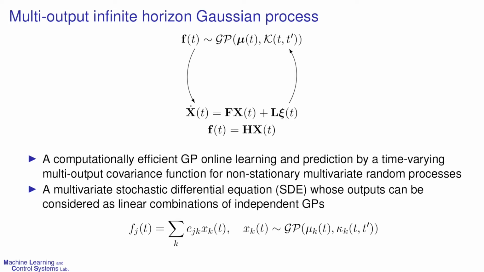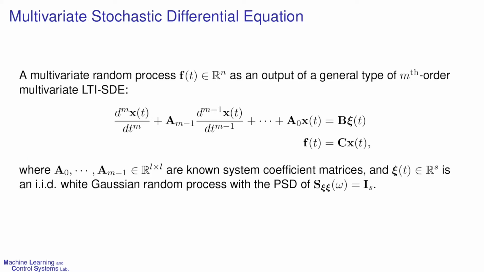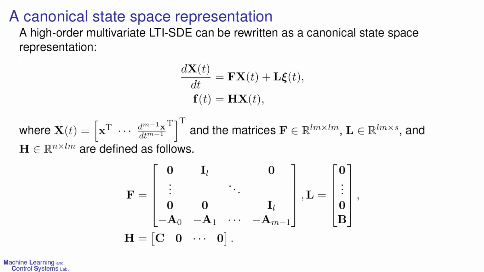Our approach builds on the fact that the Gaussian process can be represented as a multivariate stochastic differential equation whose outputs can be considered as linear combinations of independent random processes. To derive a theoretically correct multi-output infinite horizon Gaussian process representation, we can consider the following high-order multivariate stochastic differential equation and its corresponding multi-output Gaussian process. Those multivariate stochastic differential equations can be rewritten as a canonical state space form as follows.